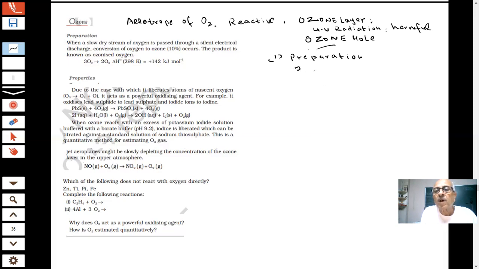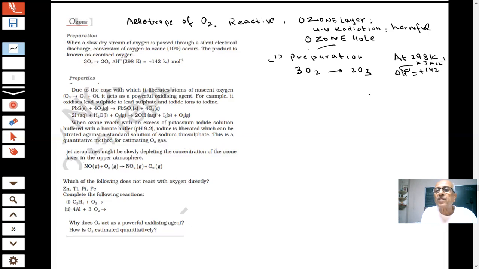This is my oxygen. It is converted into ozone, and at 298 Kelvin, I am writing delta H for the reaction is plus 142. They are always given in kilojoules per mole.